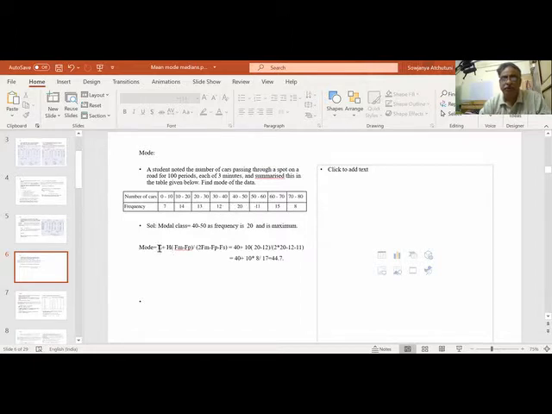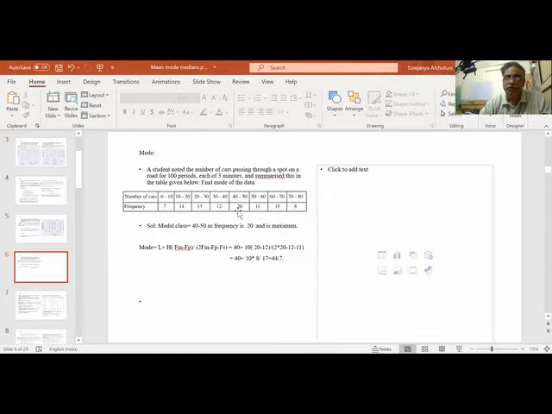So lower boundary plus width into frequency of modal class minus previous one, divided by 2 into modal frequency minus previous one minus the successive one. So 40 plus 10 into 20 minus 12 divided by 2 into 20 minus 12 minus 11. The answer is 44.7. So this is the mode.